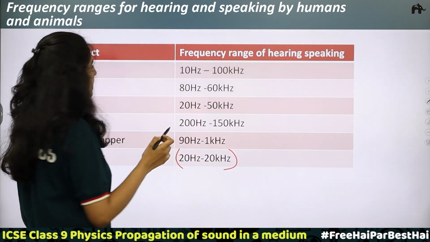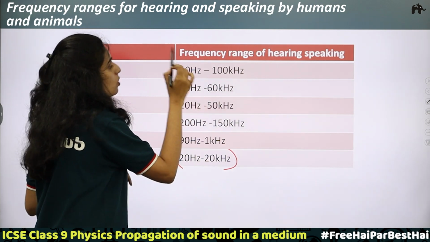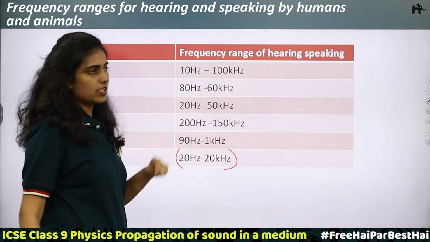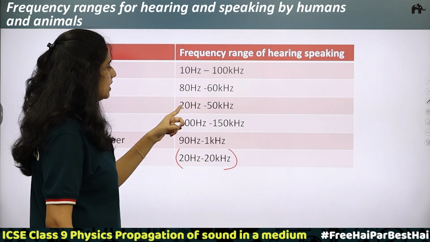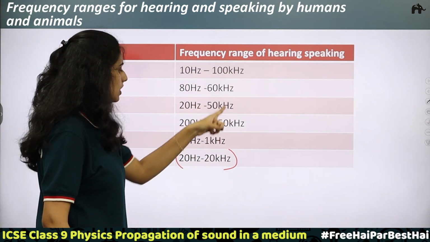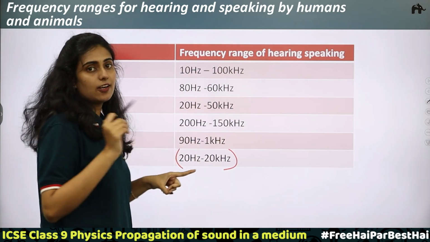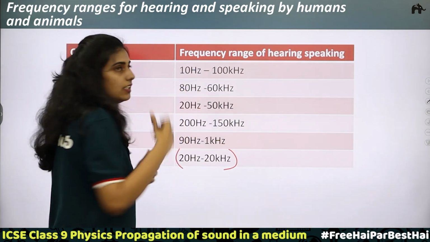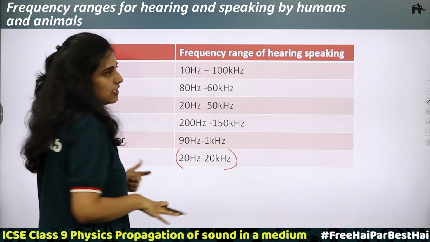Next, in the case of a cat, it is from 80 hertz to 60 kilohertz. That is also different compared to that of humans. Next, for a dog, it starts at 20 hertz itself, but they are able to hear up to 50 kilohertz, which means the audible range for a dog is also greater than that of humans. This is why they can detect earthquakes and tsunamis earlier, because they are able to hear waves of this frequency range, up to 50 kilohertz.